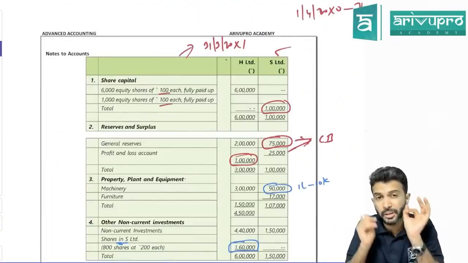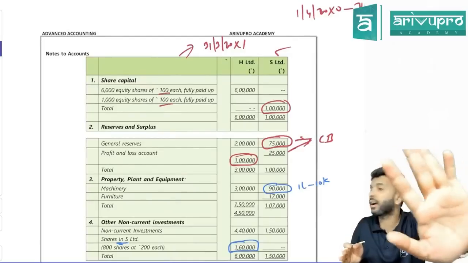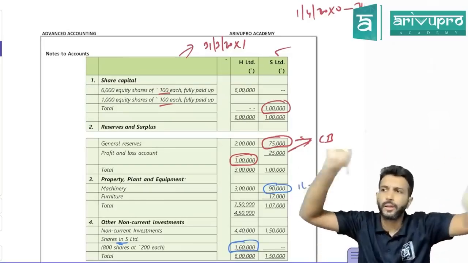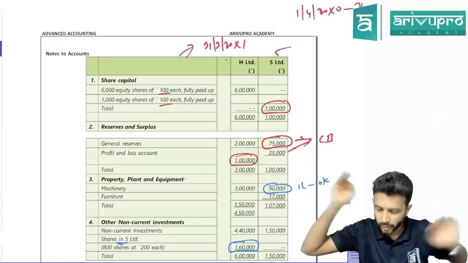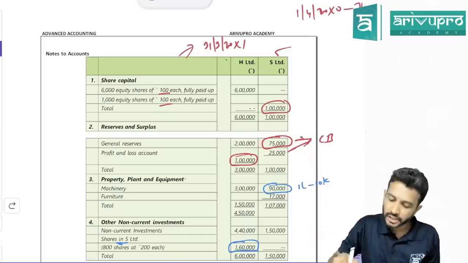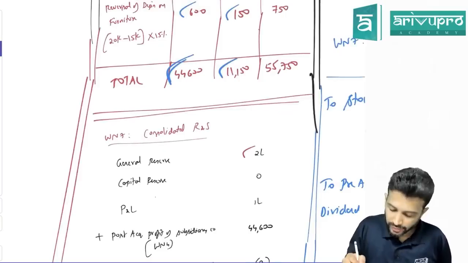First thing you do is check what reserves and surplus the holding company has, not the subsidiary company. Don't bring in the subsidiary company's reserves and surplus now, because all of the subsidiary's reserves are split between H and minority interest. So the subsidiary's reserves and surplus are fully done. Only the holding company's reserves. First reserve we have is general reserve. Check, have we taken general reserve of 2 lakh? Yes. Next, do we have any other?